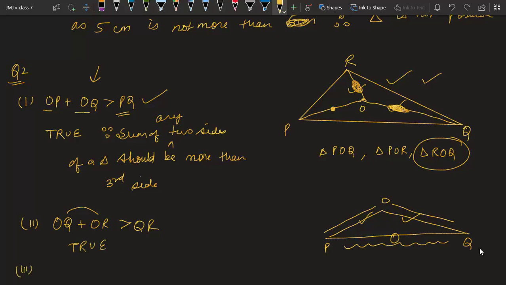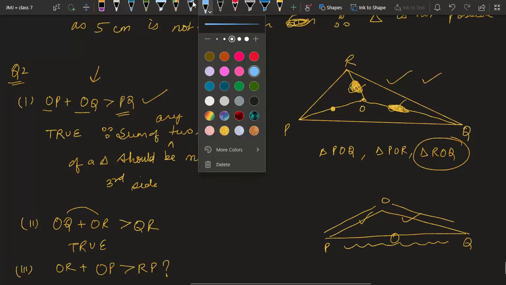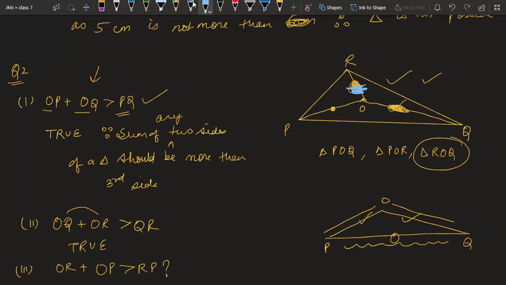Third part, OR plus OP is more than RP. Again, if you check, OR is here. Let me take a blue pen this time. So this is your OR, this is your OP, and it is obviously more than RP. So this is also true.